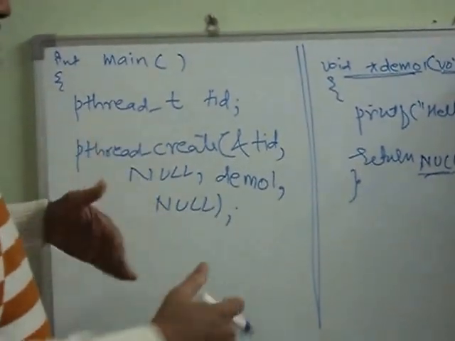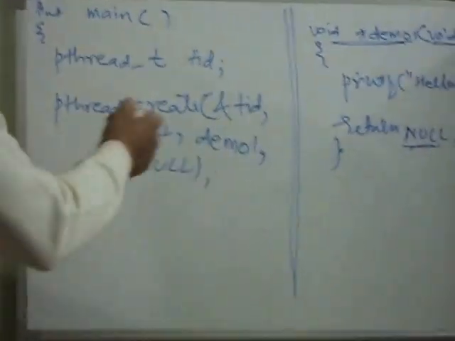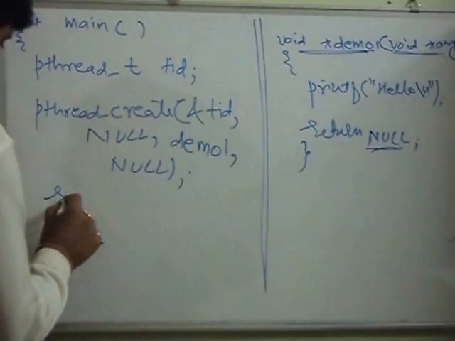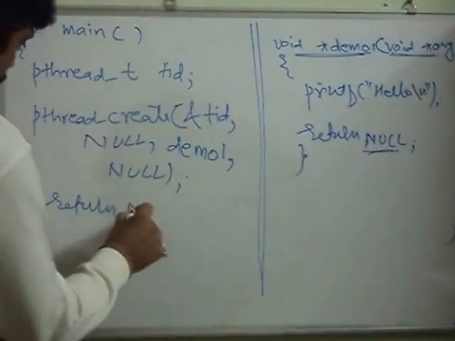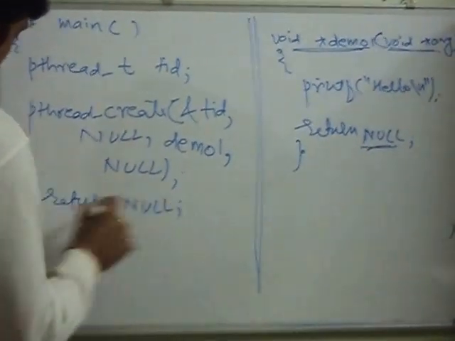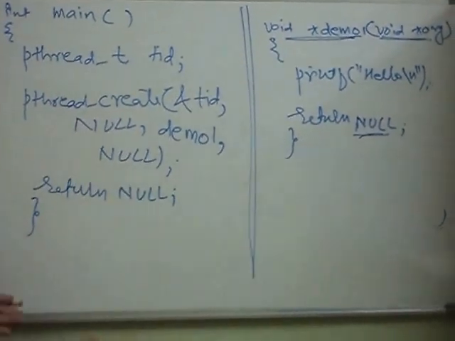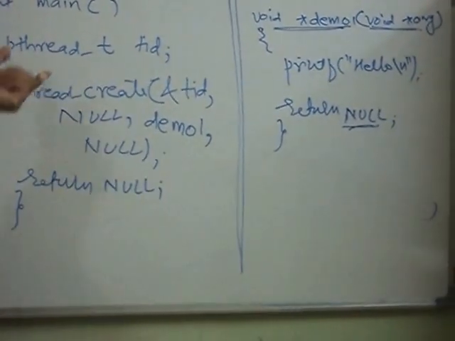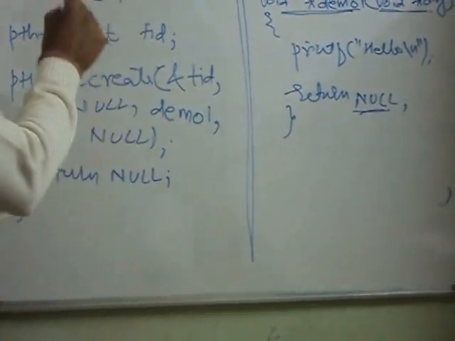So here let me explore further, and after that we'll write at the end return null. It's not going to return anything, so simply we write null. Now how does this program execute?